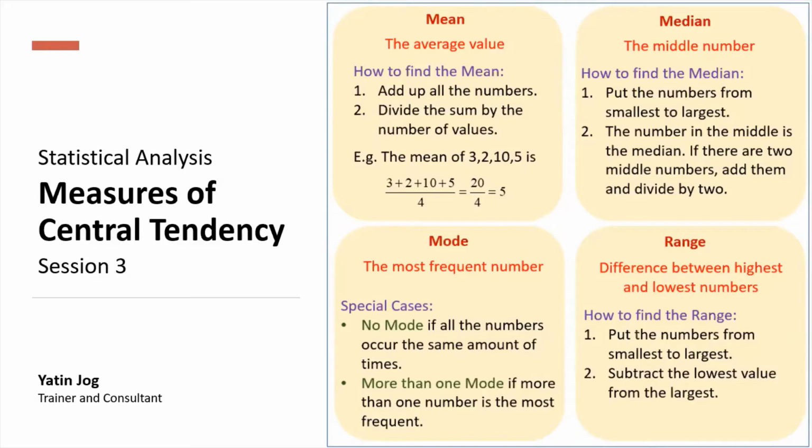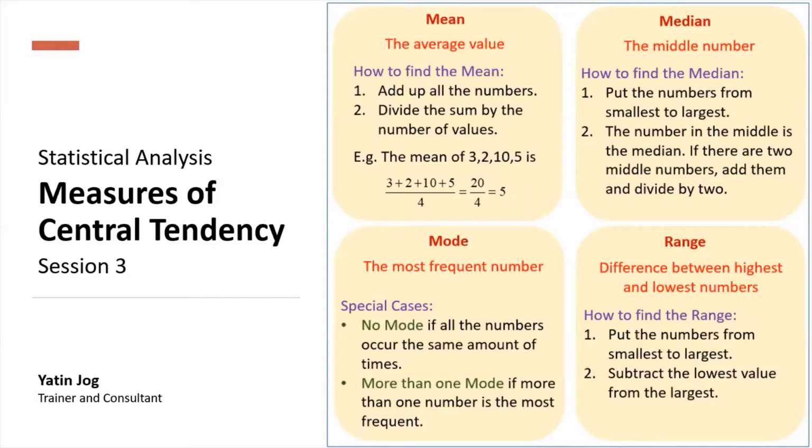The second method is considering all the values in a specific order, and then if I find the middle location value, that middle location value is called the median. And then if I count how many times each number is occurring in my data set, the number having the highest occurrence becomes the mode.